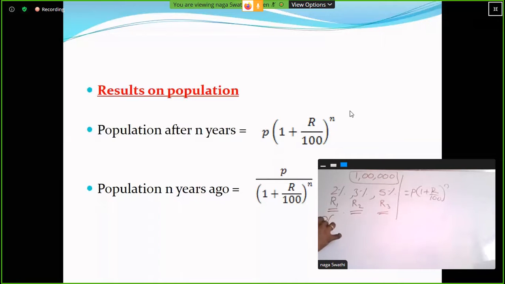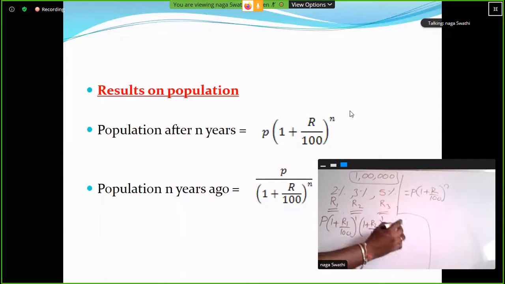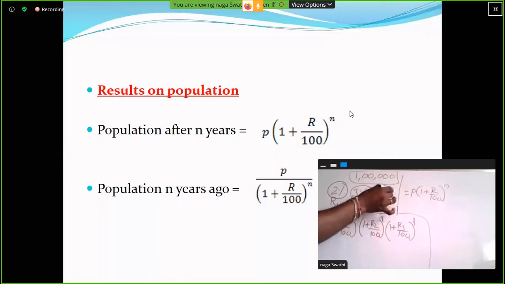P into 1 plus R1 by 100 power 1, into 1 plus R2 by 100 power 1 for the second year, only 1 year, into 1 plus R3 by 100 power 1. This is for the first year only, this is for the second year only, and this is for the third year only. Clear? So P into 1 plus R1 by 100 into 1 plus R2 by 100 into 1 plus R3 by 100. Substitute values: R1 value 2 percentage, R2 value 3 percentage, R3 value 5 percentage.